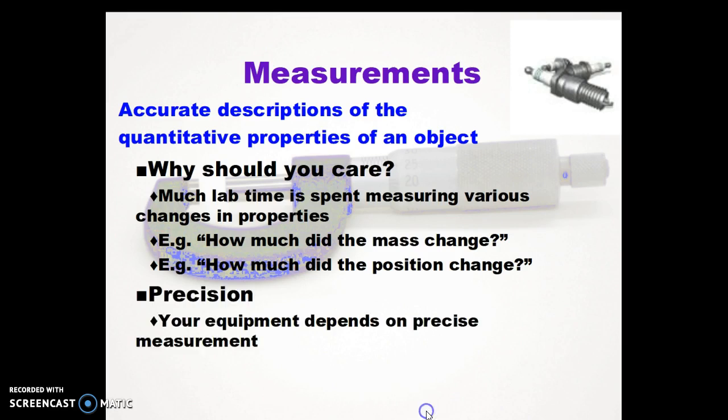Precision is very important. Your equipment must operate correctly to give precise measurements. And just a pithy example, only one size spark plug fits your car engine. Therefore, you have to make precise measurements of the spark plug.